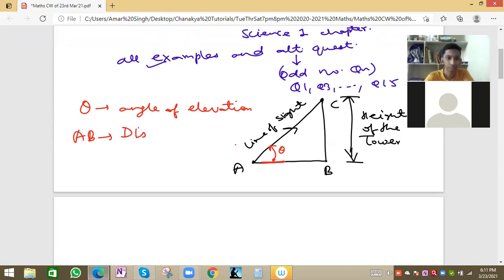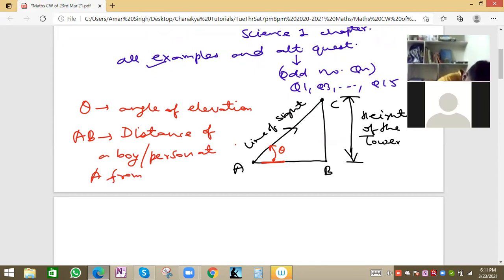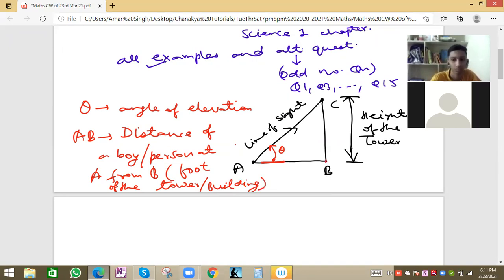AB will be the distance of a boy, a person at A from B. B means foot of the tower, or we can say building. Suppose BC is a building, so foot of the building, foot means bottom portion. And suppose BC is a tower, then foot of the tower.